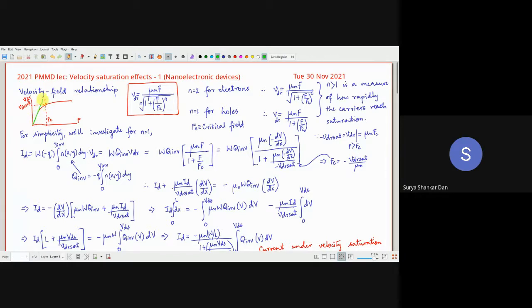As you can see, that is linear. So this linear relation is basically what? VDR is proportional to F. This implies that VDR is equal to mu n into F. This mu n is the proportionality constant, and that is called the mobility. All of us know that. And this is what leads to the ohmic region.